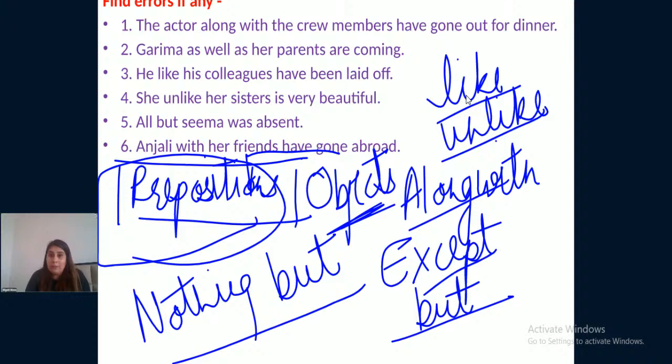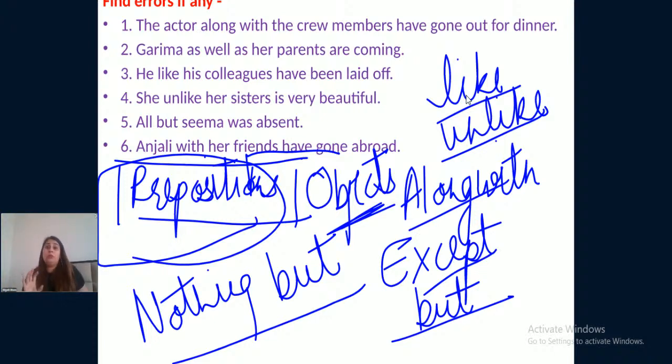I will be explaining this concept in our next video, but for now, you just need to learn this, that prepositions always take objects after them.